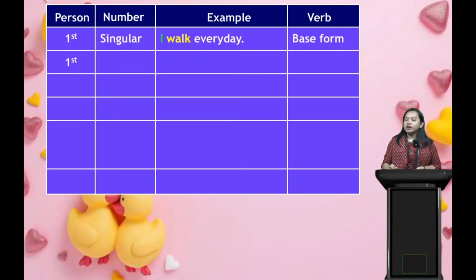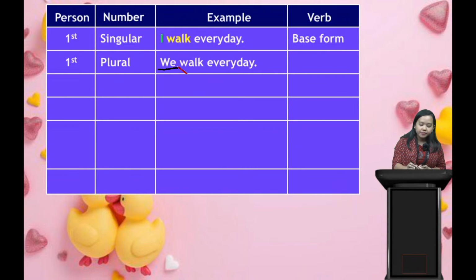Next, we have the first person plural. Plural means more than one. When we talk about more in number, that's plural. So the sentence is "We work every day." "We" means me and my friend, two people.